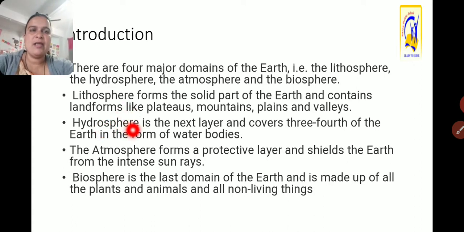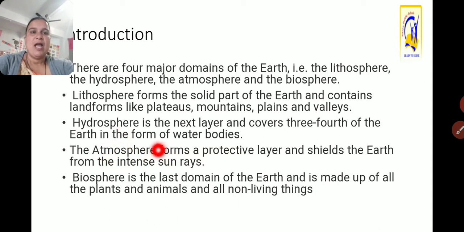Then hydrosphere. Hydro means water and sphere means layer. So the water layer is the next layer and covers 3/4 of the earth in the form of water bodies. We know that 29% is land, and the rest is covered by the hydrosphere, the water layer.